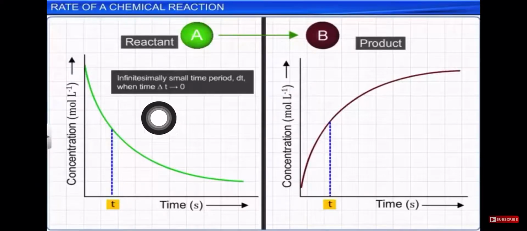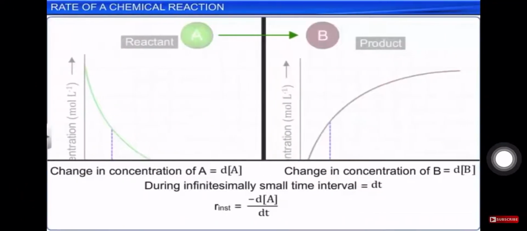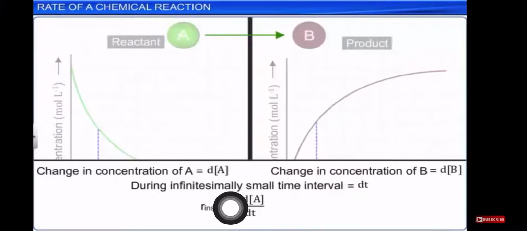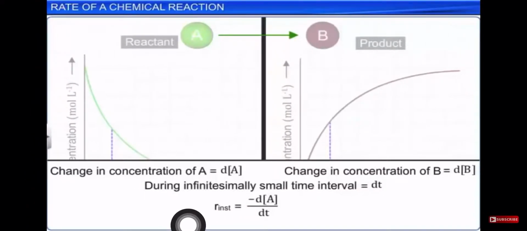That's why it is written that the difference is almost equal to 0. At that time we get a curve like this, and as I told you, it is a very minor change. For that minor change we put D over here. This D also indicates change, but a very minor change, and that's why our symbol changes here to R instantaneous.